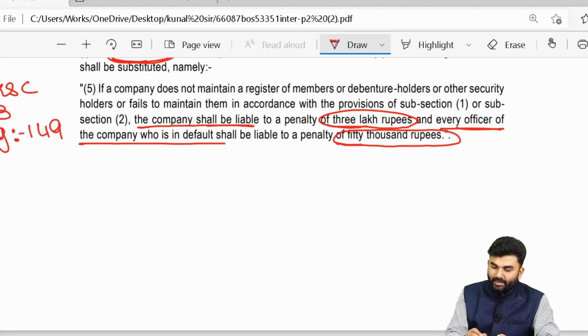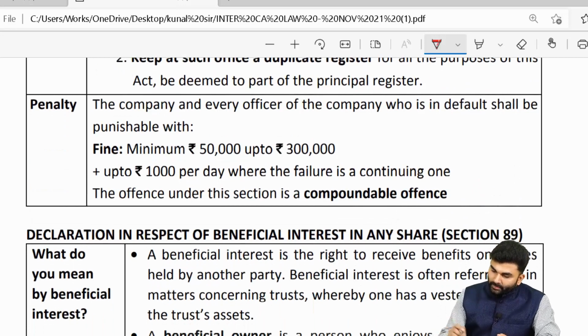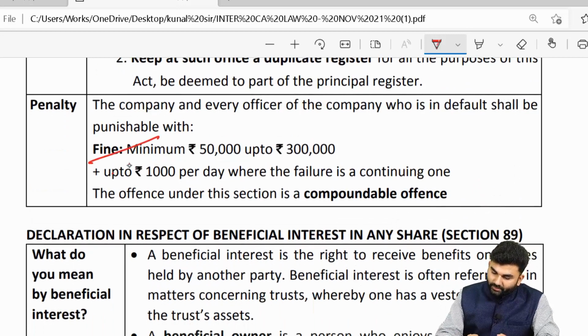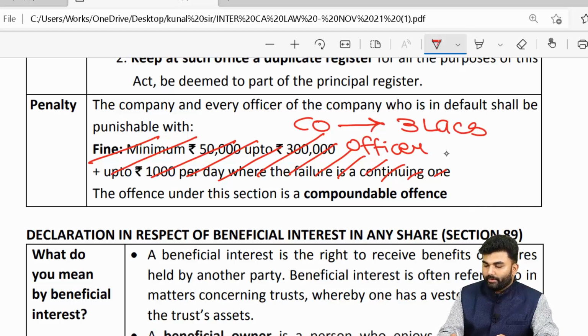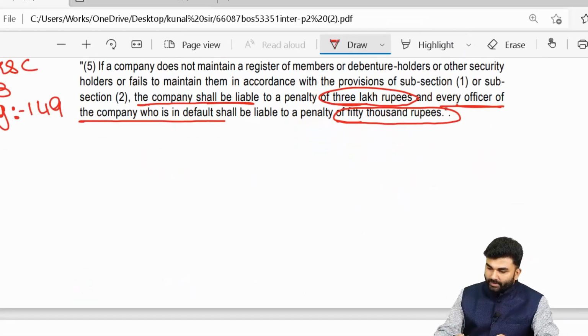Here, you have to remove this penalty and write that in case of a company, the penalty is rupees 3 lakhs, whereas in case of an officer in default, the penalty is rupees 50,000.